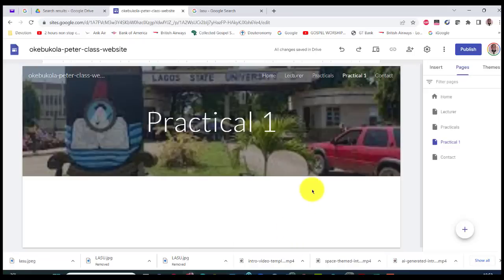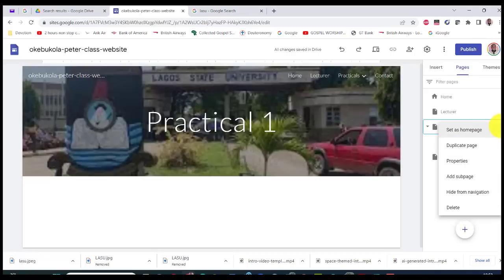So what we're going to do is easy. You have put practical 1 here. You can drag it to inside this one, and it will come below. But you can even do better than that. You can see there are 3 dots here, though this thing is not showing. You click on the 3 dots and you say add sub page.